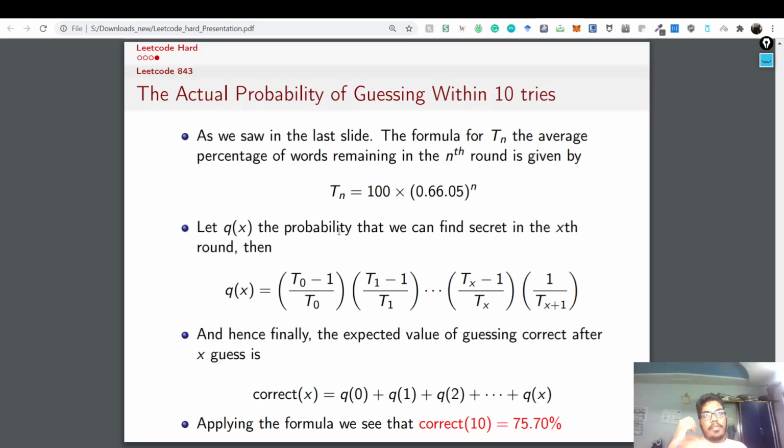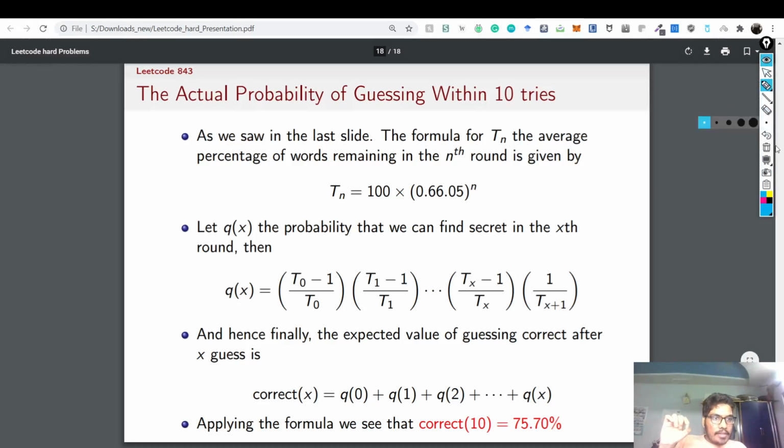So for example, you started with 100 elements. The probability that you are able to find this out in the first round is 1 upon 100. So in the first round, if you just guess and that is true, that is 1 upon 100, right? That works out. This first round is probability 1 upon 100, it is just a random guess.